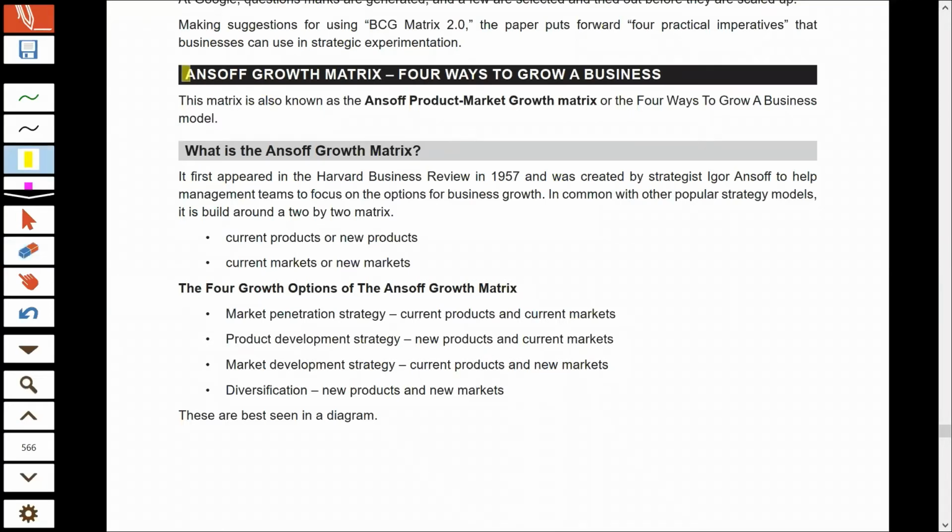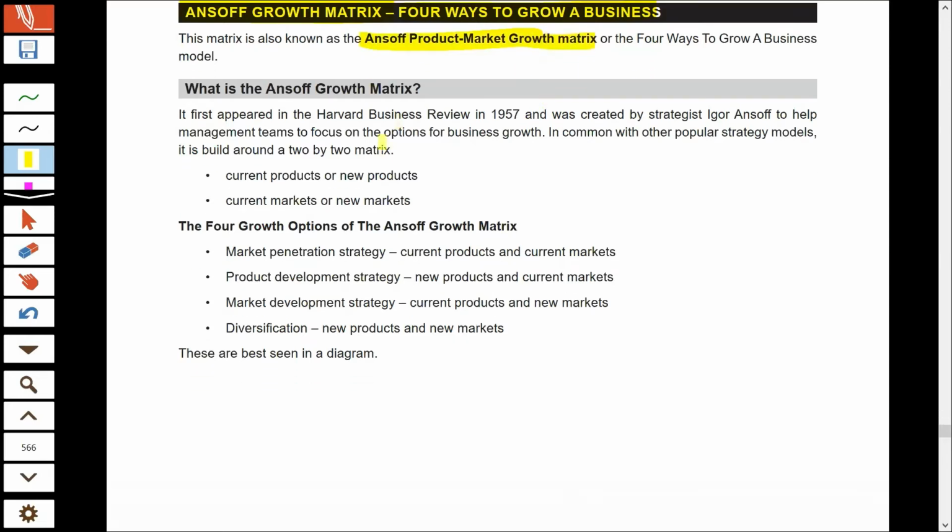Now look at the Ansoff growth matrix. This matrix shows us four ways of growth. So if you have already decided that you want to expand your business, you want to grow, then only can you use the Ansoff product market growth matrix. Now this matrix first appeared in the Harvard Business Review in 1957, and it was given by Igor Ansoff. And this matrix gives options for any business organization to grow.